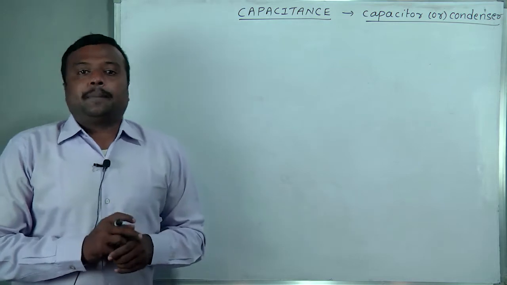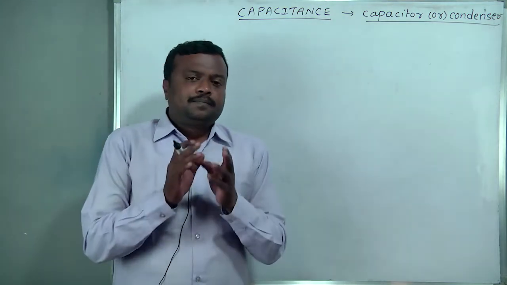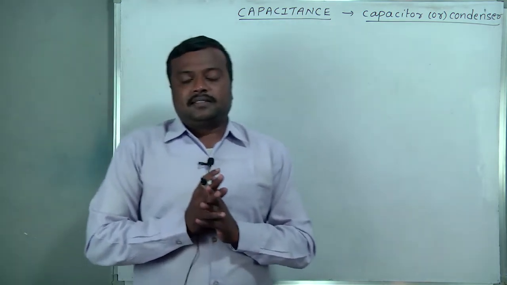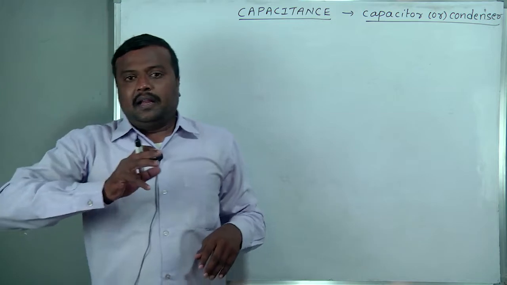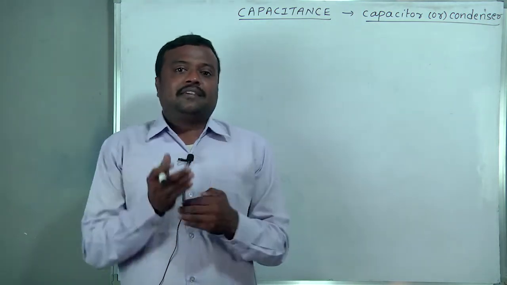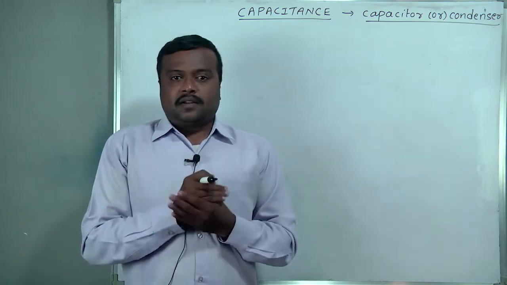So what is called capacitance? Before going to capacitance, first we have to see some general things. Suppose an electric fan is there. To start an electric device, more electric current is required.